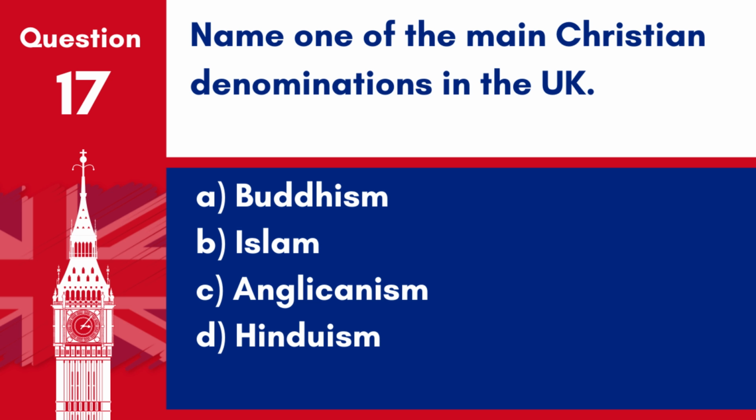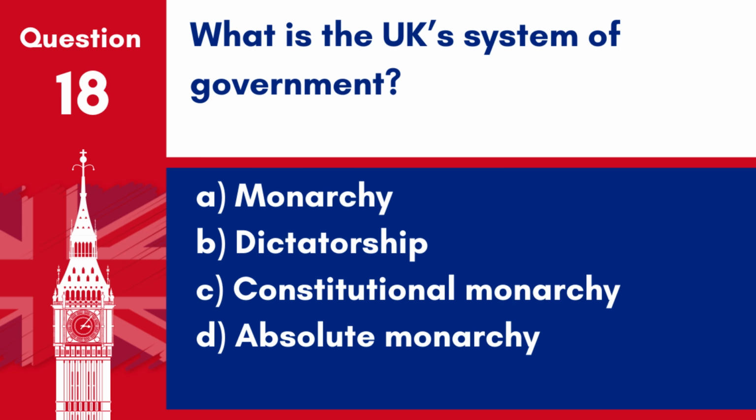Question 17. Name one of the main Christian denominations in the UK. A. Buddhism. B. Islam. C. Anglicanism. D. Hinduism. Answer C. Anglicanism. One of the main Christian denominations in the UK is Anglicanism, primarily represented by the Church of England.